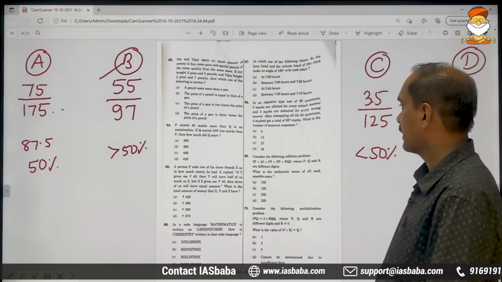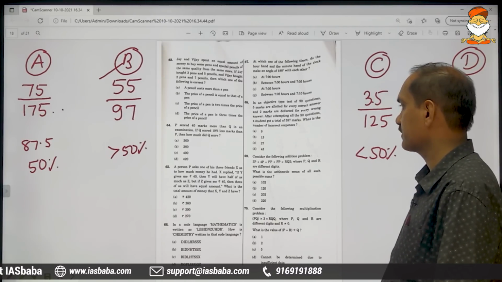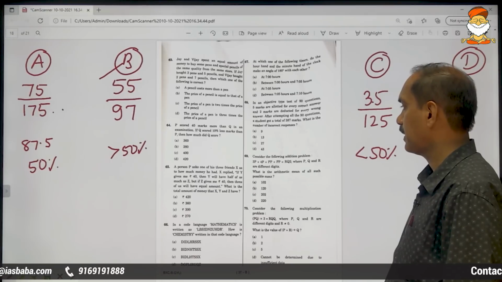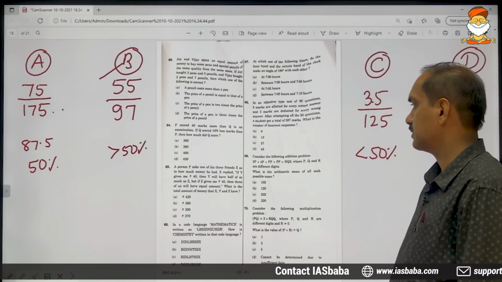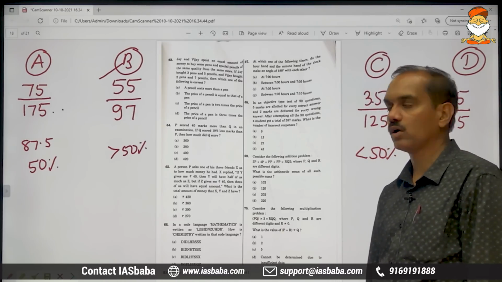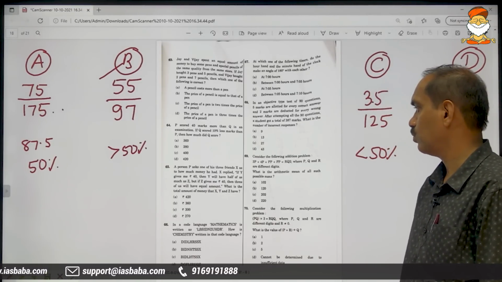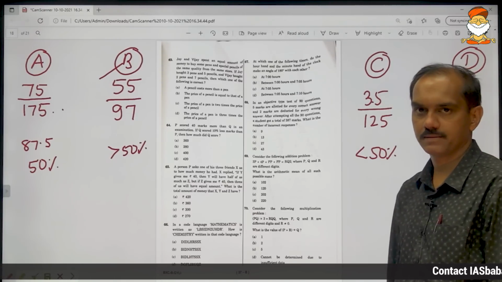68th problem. In an objective type test of 90 questions, 5 marks are allotted for every correct answer and 2 marks are deducted for every wrong answer. After attempting all the 90 questions, a student got a total of 387 marks. What is the number of incorrect responses?